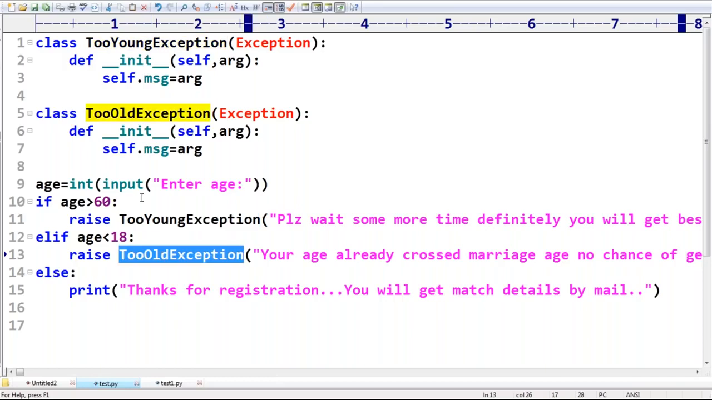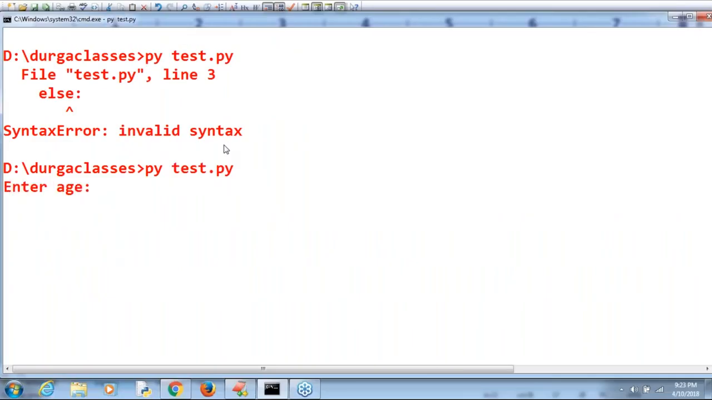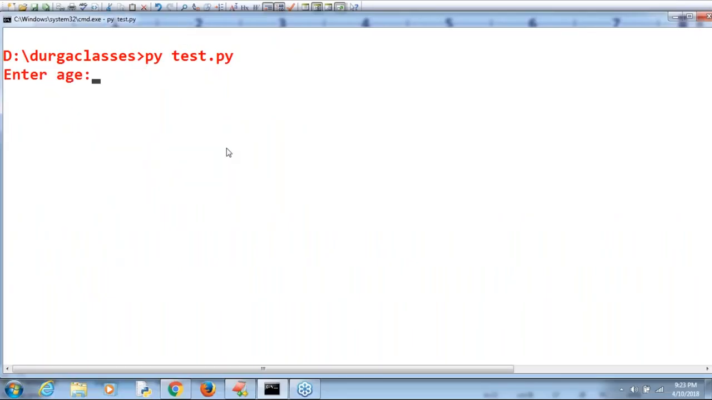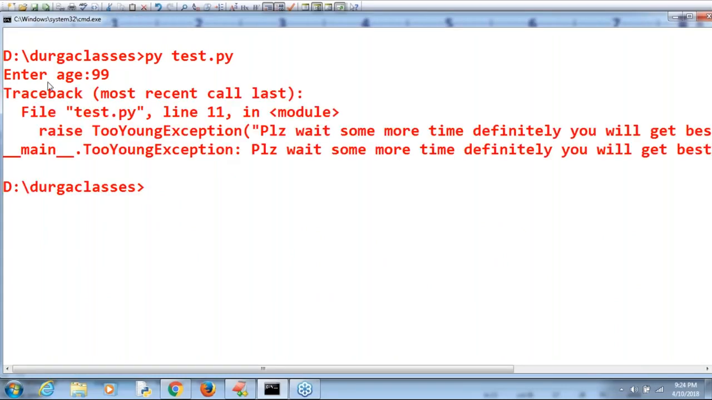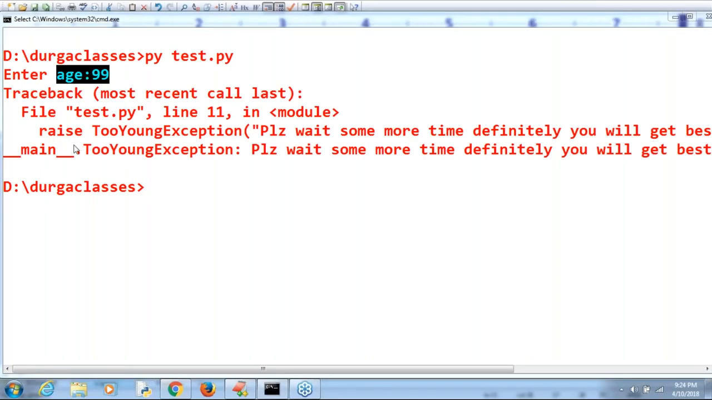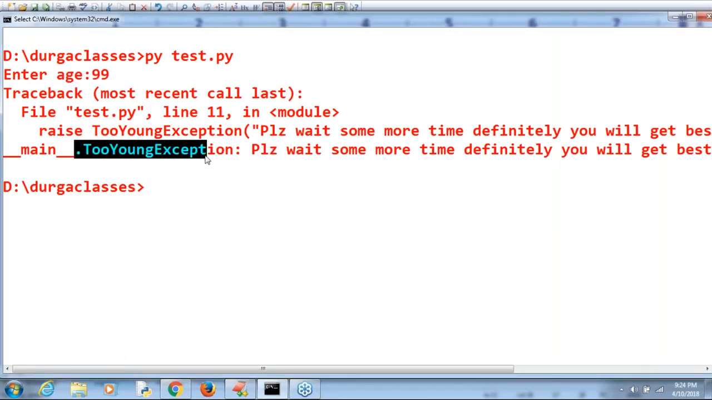Okay, like now observe that. Now observe python test.py. Enter a proper age, man, 20 or otherwise 99 years. If his age is 99 years, what will happen? Okay, now have a look once, sir. Now enter age 99. Have you observed, right? Sir, immediately raise TooOldException.